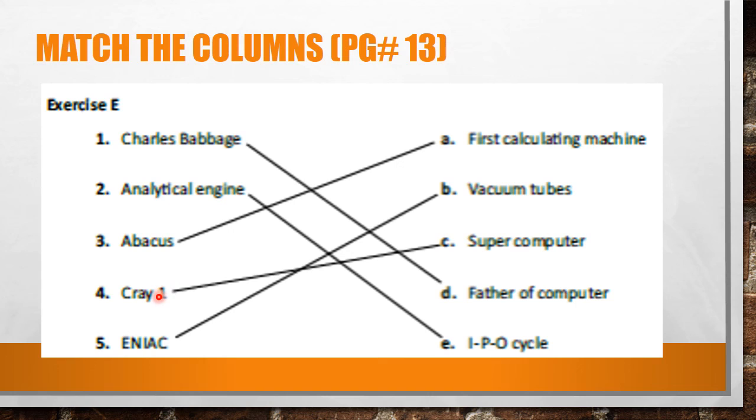Cray 1, supercomputers. ENIAC, vacuum tubes. These are first generation computers in which vacuum tubes are used. So note all these match the columns on your textbook.